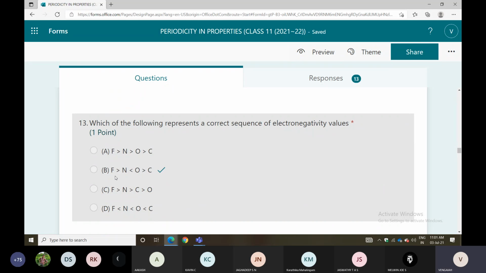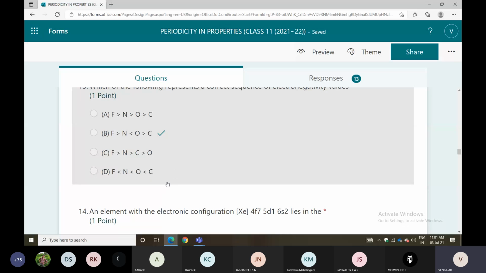Fluorine will be highest, after that oxygen, after that nitrogen, after that carbon. So carbon will be last. Electronegativity will be more for fluorine, then oxygen, then nitrogen. That is the correct order: fluorine, oxygen, nitrogen, then carbon.